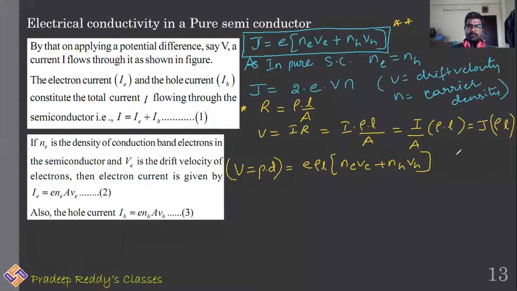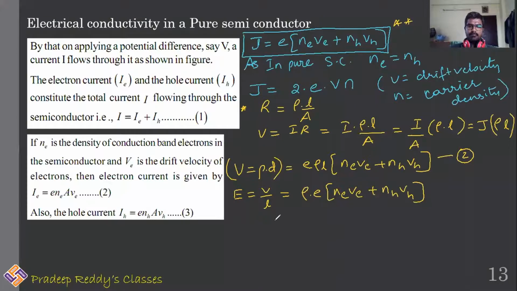Let me take this as equation number 2. As we know, electric field and potential difference are related with each other as E is equal to V divided by L. I have got equation for V. I'll just substitute that here. L and L get cancelled. So it is rho into E into (NE VE plus NH VH). That is equation for electric field.